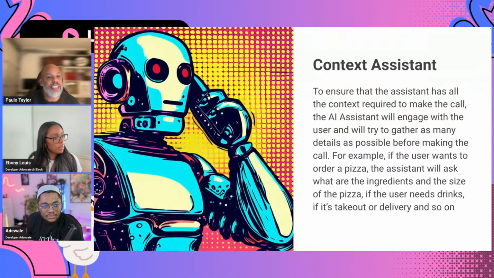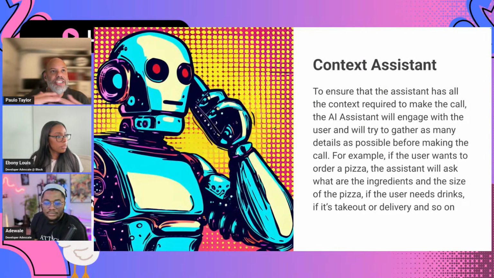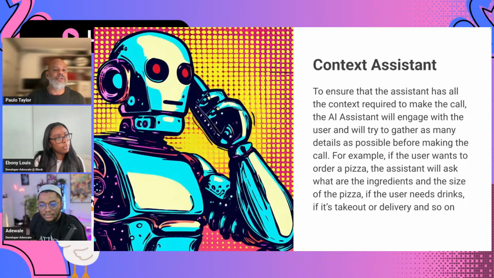And when you use the app, one of the things that is quite useful is a feature called the context assistant, which allows you to engage in a conversation with the agent before making the call, so that the agent makes sure it has all the information about the call. If you just say, make me a reservation at this restaurant, and the AI calls with that small context, it's going to hallucinate.